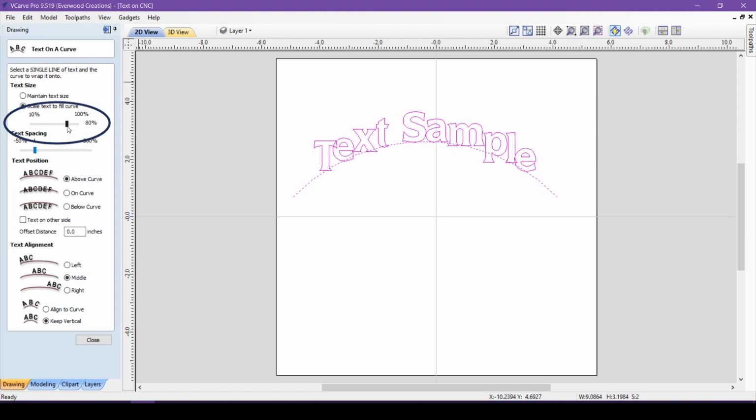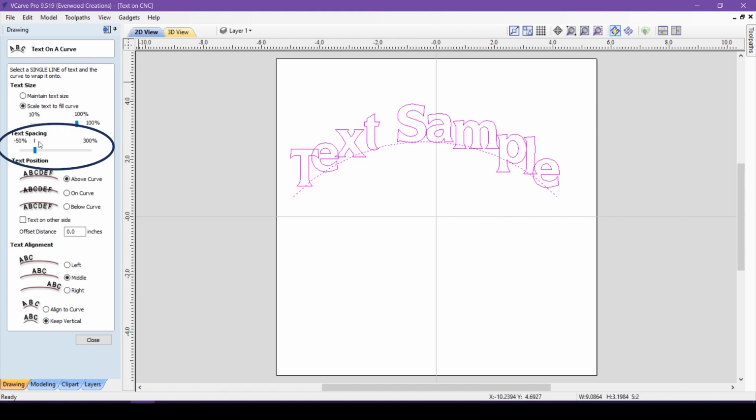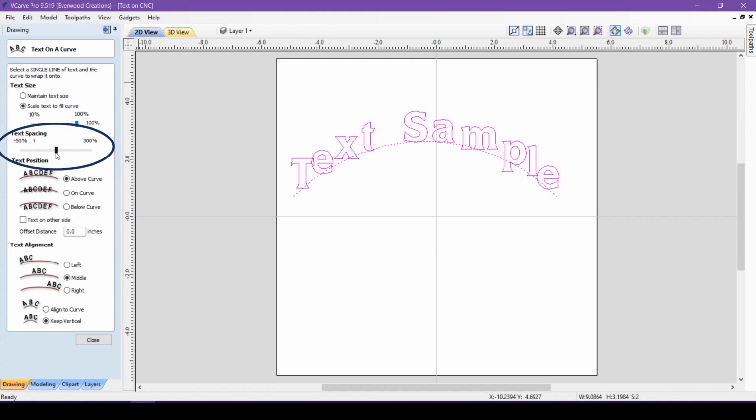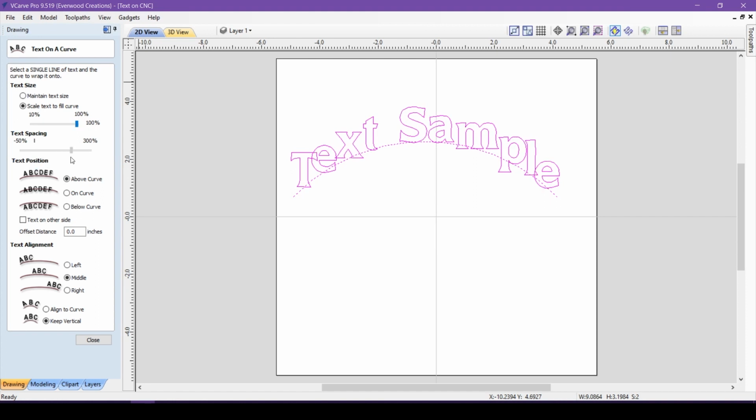Here, you can manually decide how much of the line you want it to use for the scaling. If you change it to 80%, then the text will fill up 80% of the line. Text spacing allows you to determine how much space is in between each letter. Increasing this slider will increase the space and decrease the size of your letters.